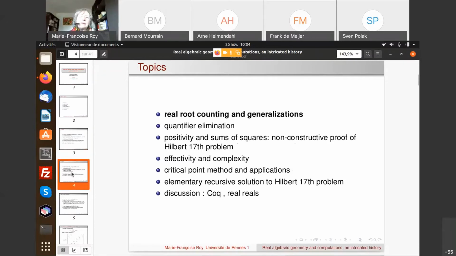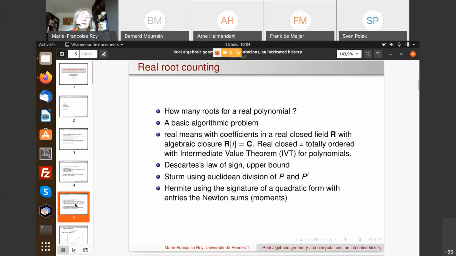Okay, so I'm starting with real root counting and generalizations. And of course, it's a very basic algorithmic problem. How many roots for a real polynomial? And by real here in this talk, we mean something a little more abstract than usual, maybe. So I mean with coefficients in a real closed field R.